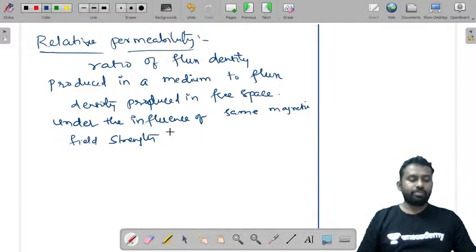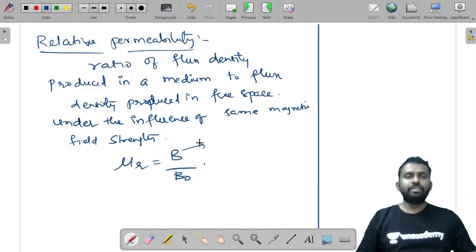This is relative permeability. That is, mu r is equal to B by B naught, where B is the flux density produced in a medium and B naught is the flux density produced in free space.